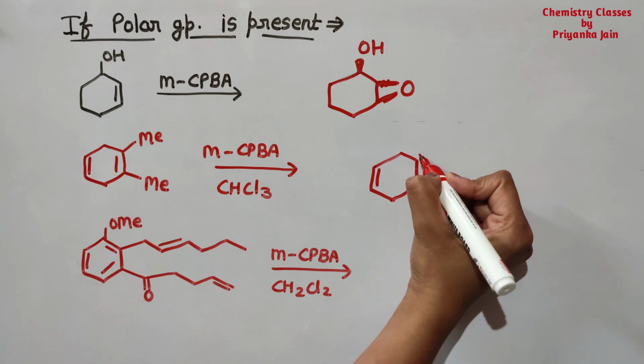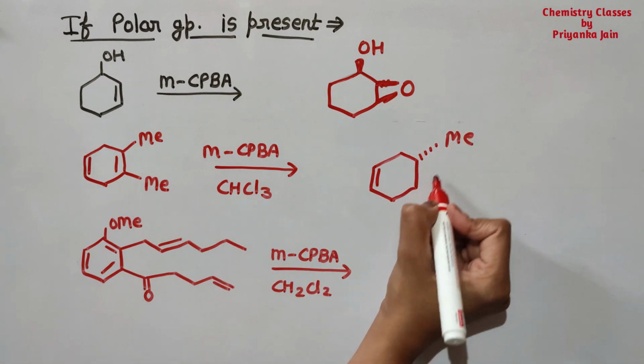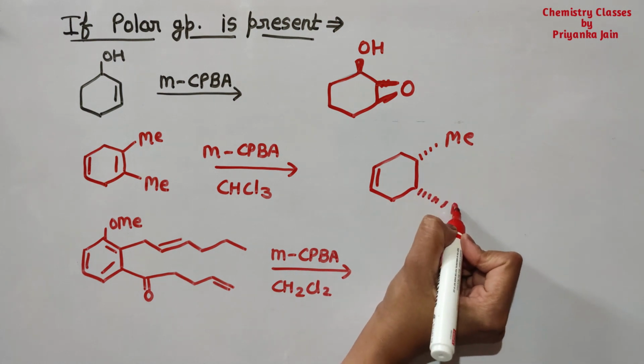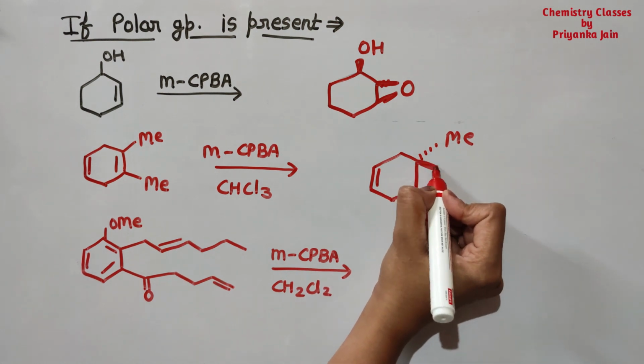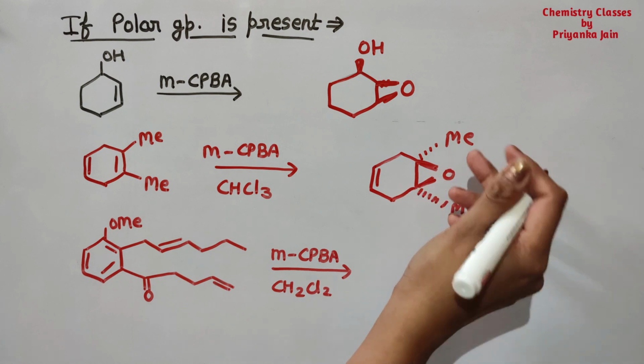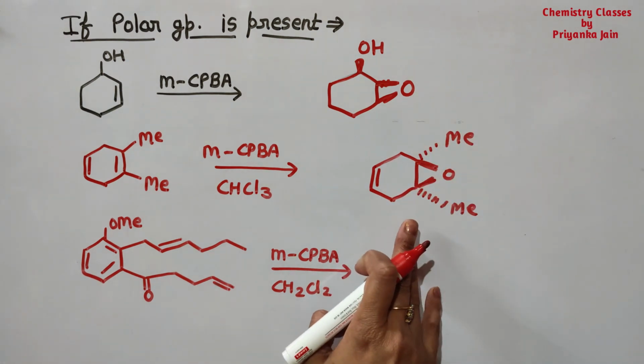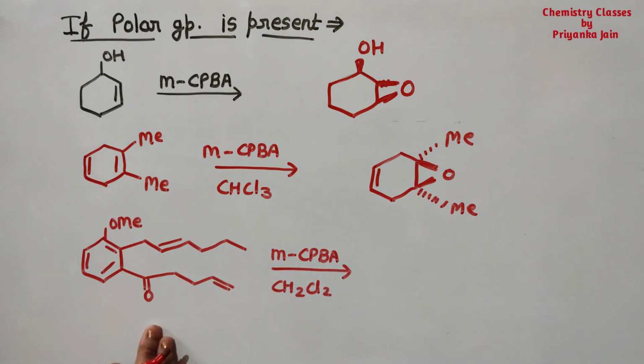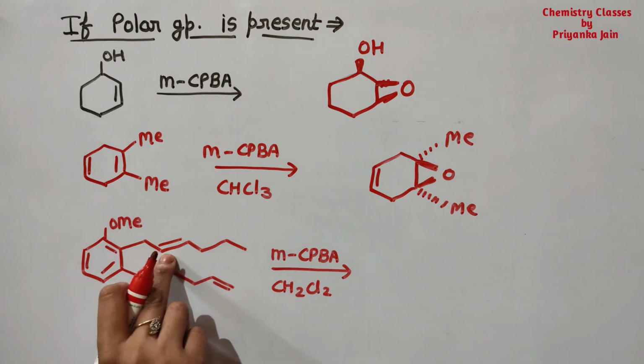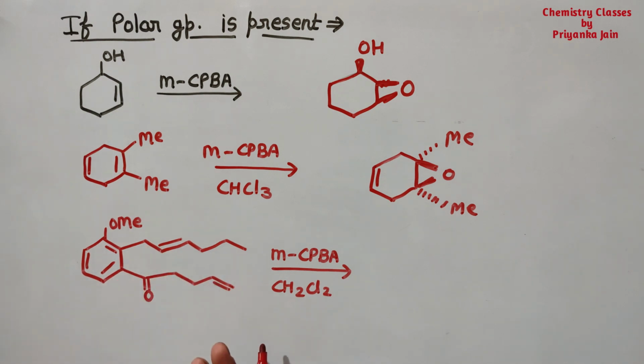It means if the two groups are present below the plane, then the ring is formed above the plane, and if the two groups are present above the plane, then the ring will be formed below the plane, right? Now see the next condition. If terminal alkenes are present and this type of alkenes are present, then what will happen?